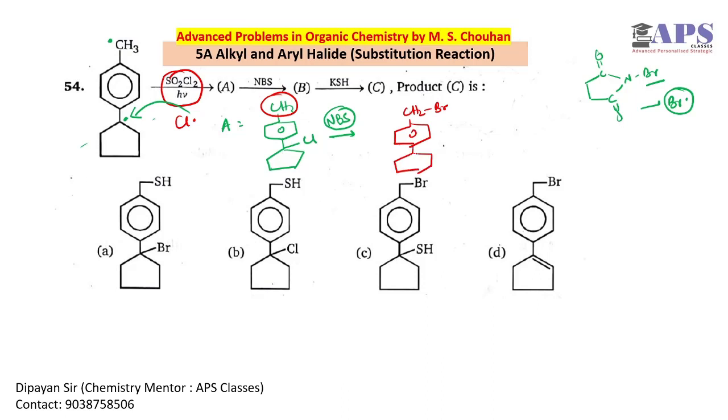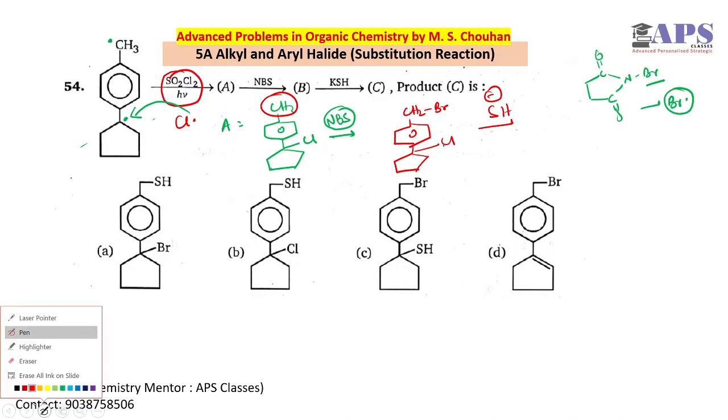We will have this kind of, sorry, this is a 5-member ring, this kind of situation. Now SH minus, BF likes a nucleophile, and we have an SN2 reaction. Now if we perform an SN2 reaction, we have to go for the less steric position and better leaving group. Both are involved. So both things are present in this case, because CH2Br is less sterically hindered and Br is a better leaving group compared to Cl. So SN2 reaction is possible.